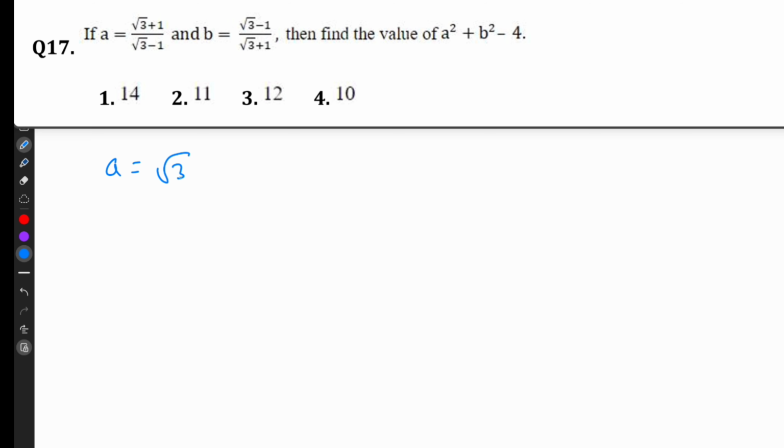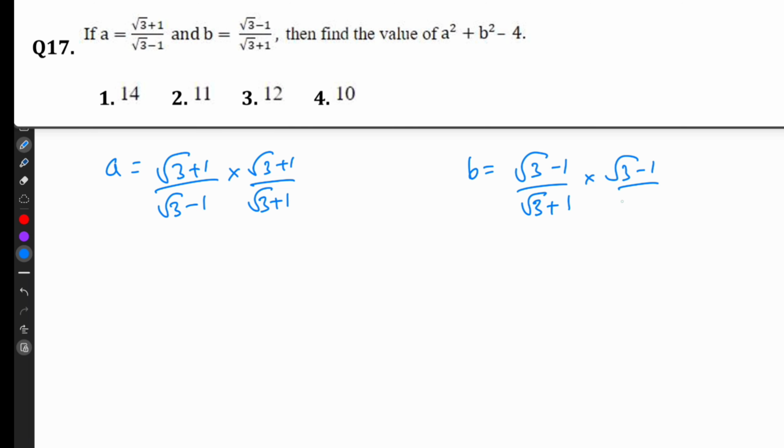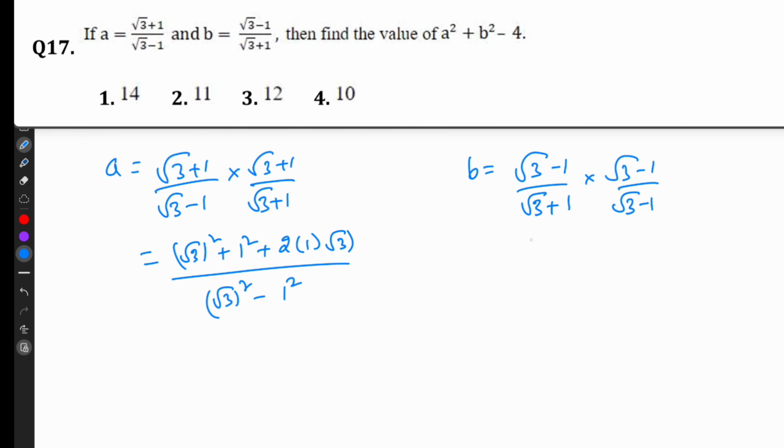If a equal to root 3 plus 1 divided by root 3 minus 1 and b equal to root 3 minus 1 divided by root 3 plus 1, we have to find the value of a square plus b square minus 4. So do componendo and dividendo. It can be simplified. Root 3 plus 1 whole square. So a plus b whole square means a square plus b square plus 2 into ab, divided by a minus b into a plus b, a square minus b square. Same goes for here also.